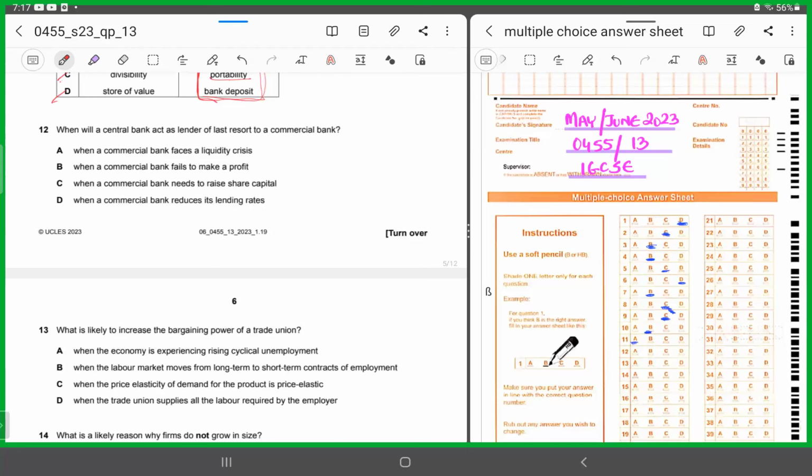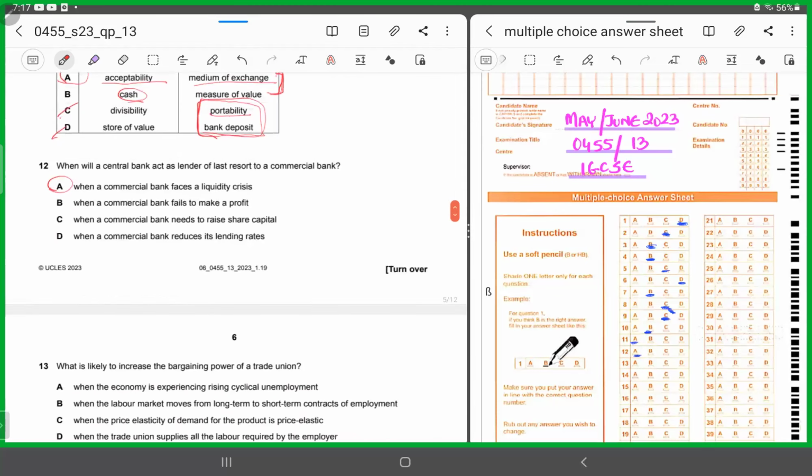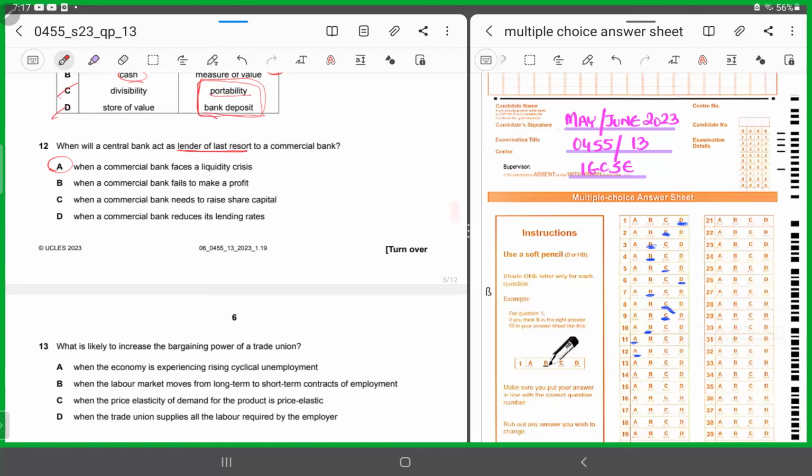The central bank. All right, so 12, it has to be A. It goes to the lender of last resort when it faces a liquidity crunch, right? That means it's hinting at a troublesome situation. That is why it goes to the central bank.